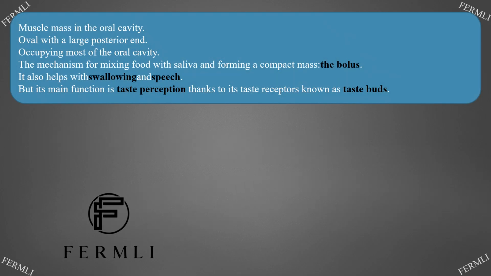Language. The tongue is a muscle mass in the oral cavity, oval with a large posterior end, occupying most of the oral cavity. It mixes food with saliva, forming a compact mass, the bolus. It also helps with swallowing and speech. But its main function is taste perception, thanks to its taste receptors known as taste buds.